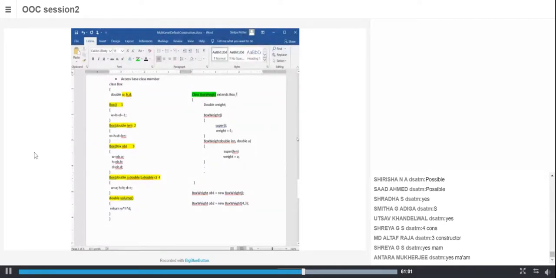It will get W, H, D as well as volume. Fine. Now, for this BoxWeight, how many base class constructors are there? Four. Agreed? Yes or no?